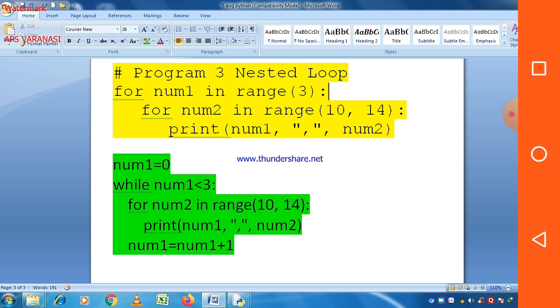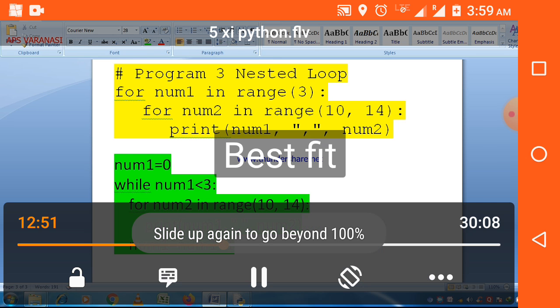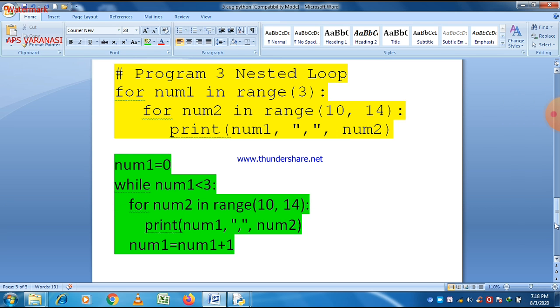First loop is basically num1 in range 3. Here you can easily see that 3 is given here, no initial condition or increment is given here. It simply means that there is increment of 1 and the initial value is 0, because these are the default values. And second loop is there.